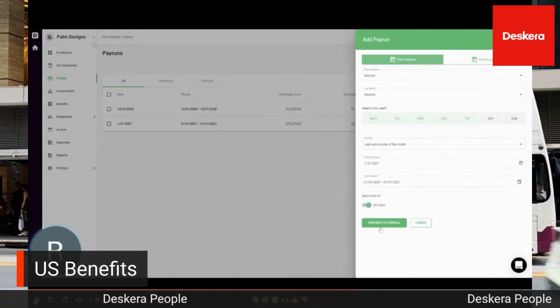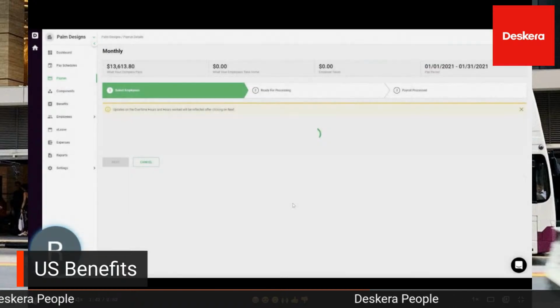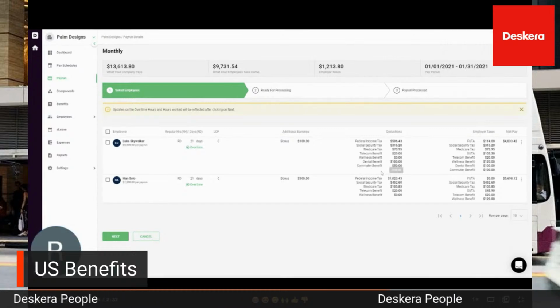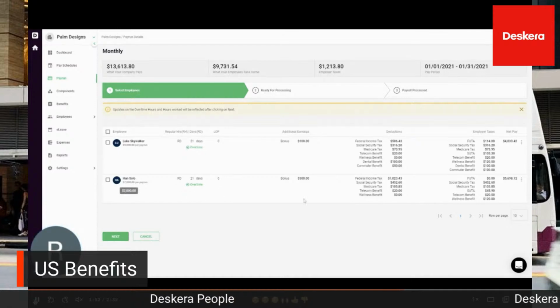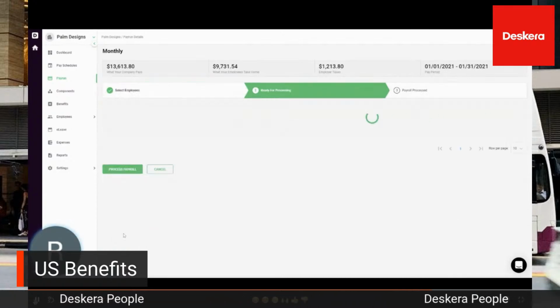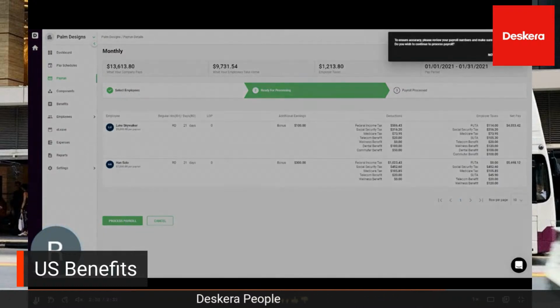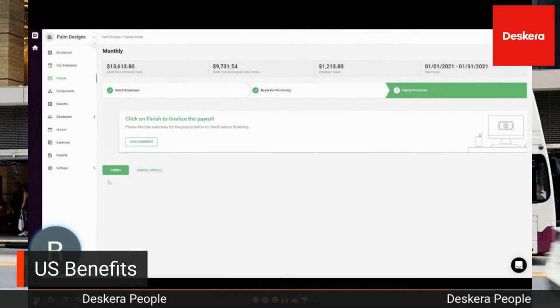And then you can select the user, so process payroll for all users. Inside here, you can see the different employees and the different deductions. You can see the commuter benefit deduction here and the wellness benefit deduction here, and the different deductions for employer and employee, based upon what was created in the system under benefits. Then you click next, you can see all the information there accordingly, and then you click yes.